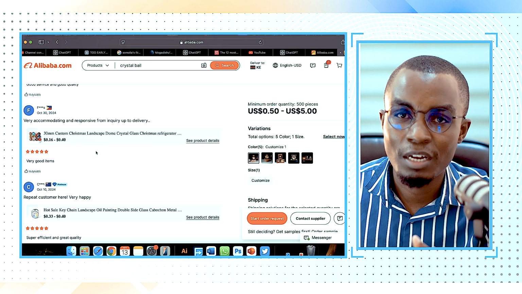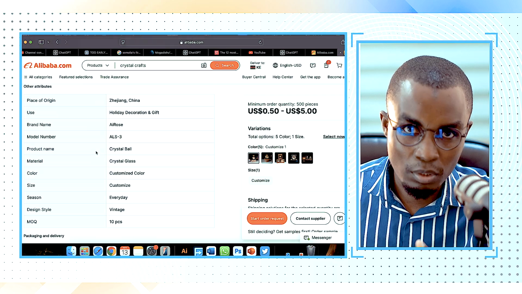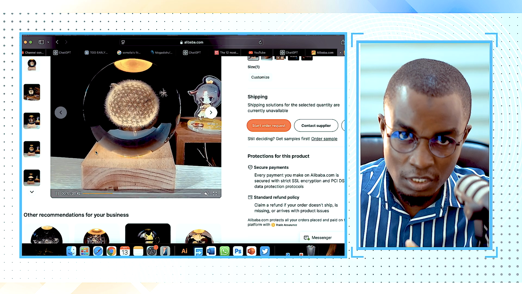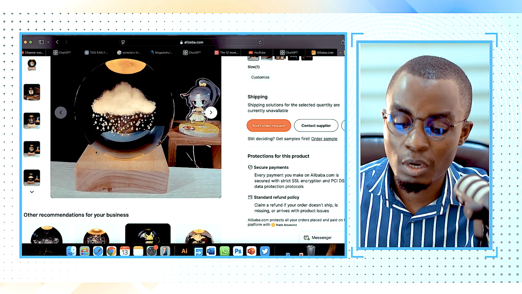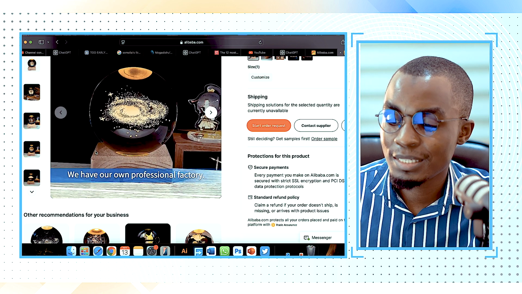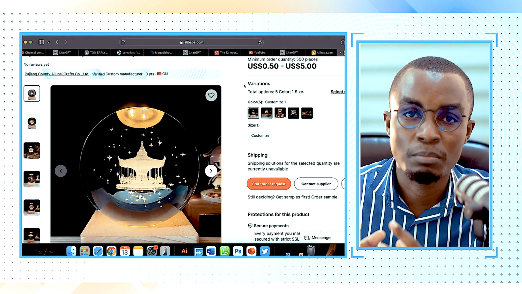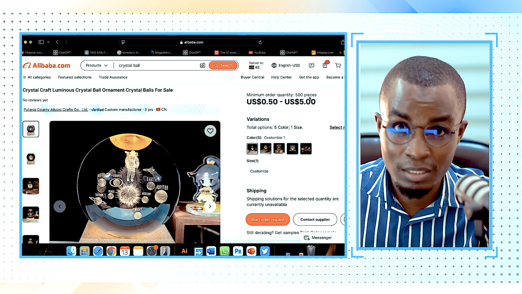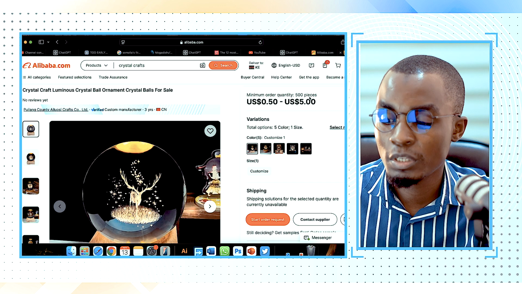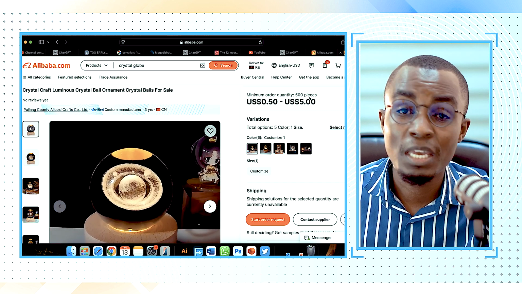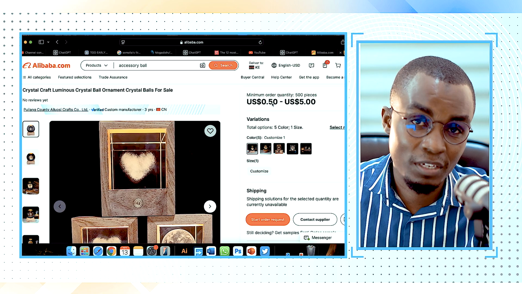But you need to ensure that you have something called a sample, because you cannot just buy in bulk. 500 pieces is quite a huge number, so you need to get a sample. The minimum order quantity is 500 pieces. This is the one that you're supposed to buy. But because you want to first see the product before you buy in bulk, you request something called a sample. So if the minimum order quantity at 500 pieces is 50 cents each, maybe they'll sell you one piece at $5, for example. So that will be a sample.